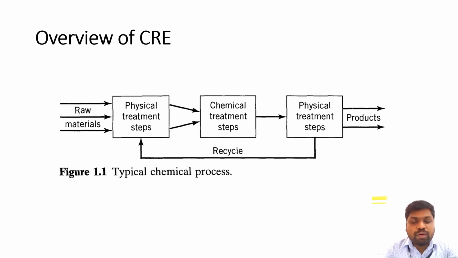So, the overview of chemical reaction engineering is the treatment of a given raw material in a chemical treatment step, then moving into a physical treatment to produce a product. The unreacted reactants are recycled back to the raw material stream, and again reacted with the new fresh stream to form the product. So, a reaction is typically a chemical process, that is A plus B gives a product C.